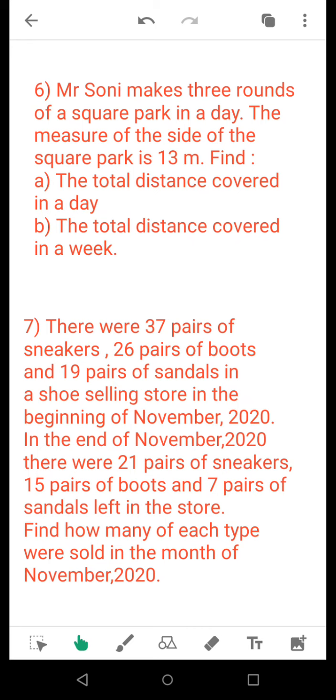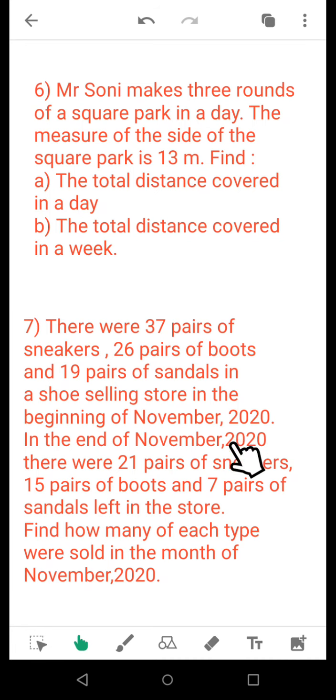Coming to question number 7. This is the last question of this video. There were 37 pairs of sneakers. You know that the white shoes, campus shoes or sports shoes are sometimes called sneakers. There were 26 pairs of boots and 19 pairs of sandals in a shoe selling store in the beginning of November 2020. So these were the number of pairs of sneakers, boots and sandals in the shoe selling store in the beginning of November 2020.